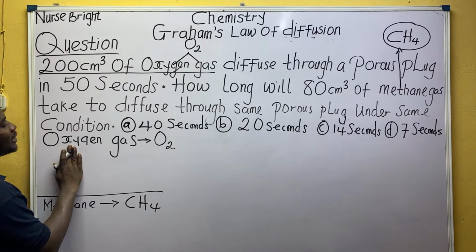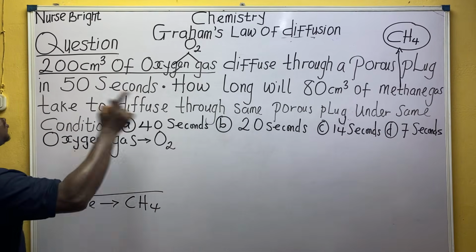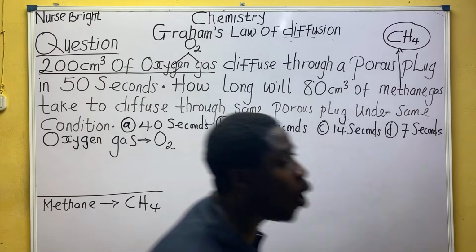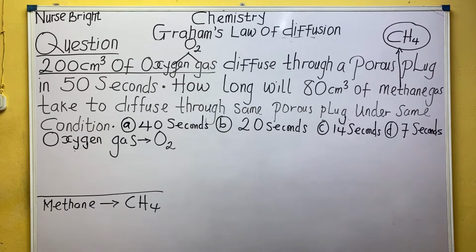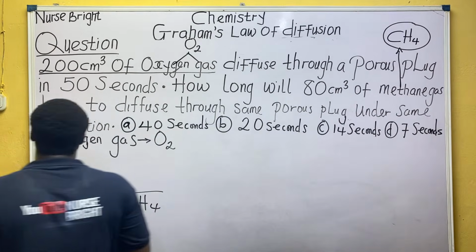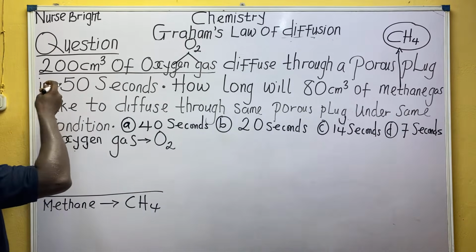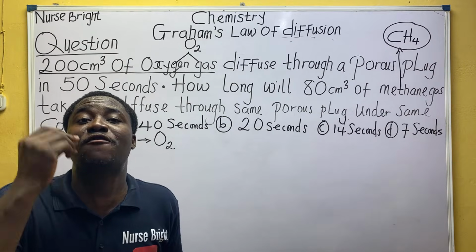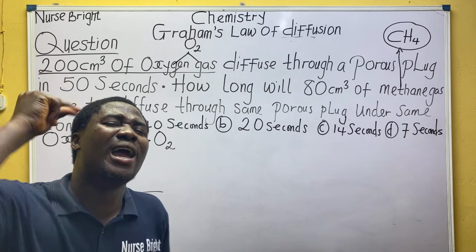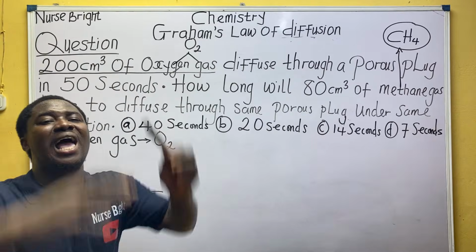So they told me something about oxygen gas. They said 200 centimeter cube of oxygen gas. That 200 is the first volume you saw in the question.